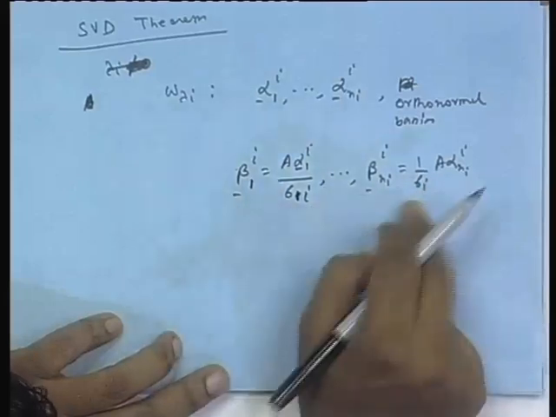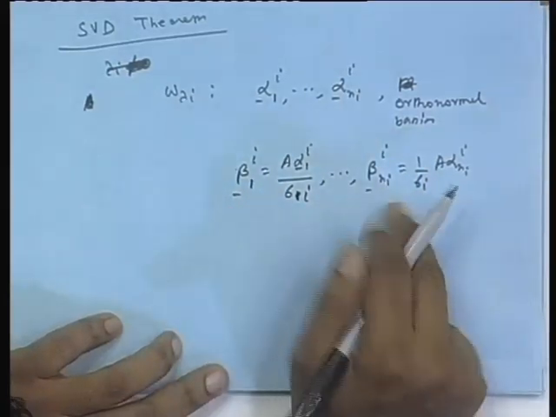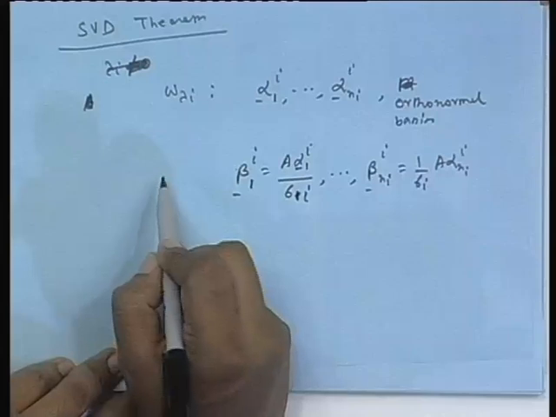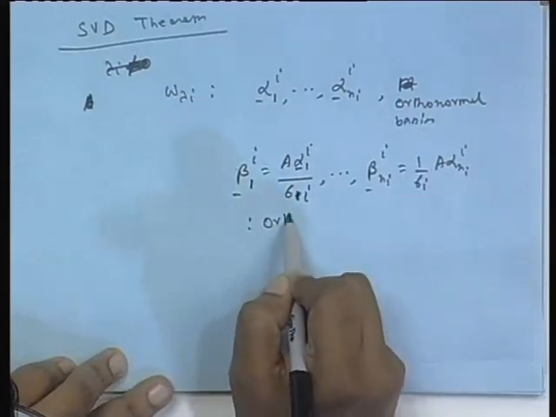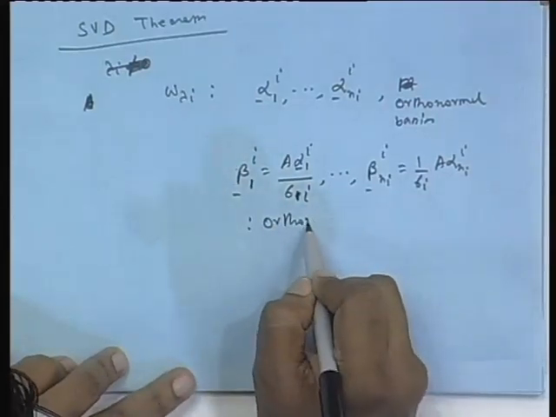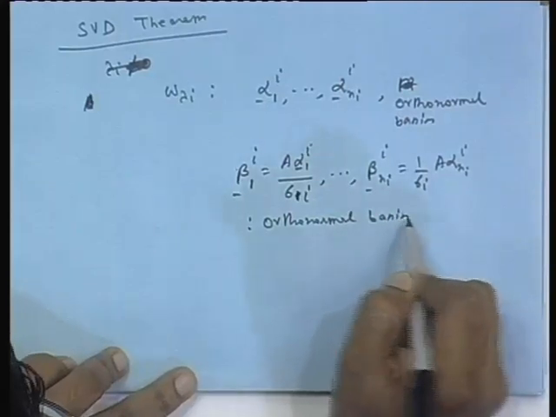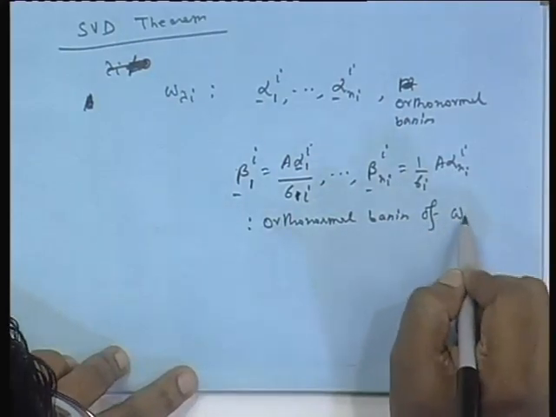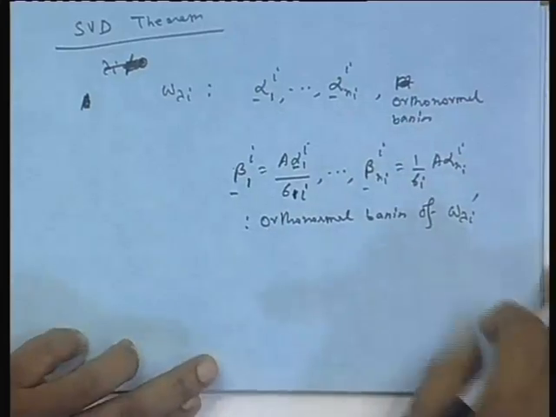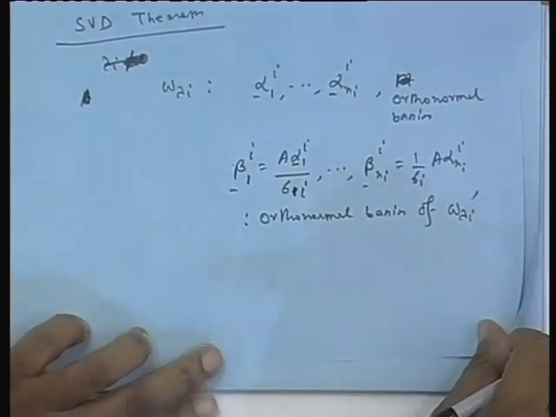Then they become unit norm, and in this case this forms not only an orthogonal, but an orthonormal basis of W lambda I prime. Okay.